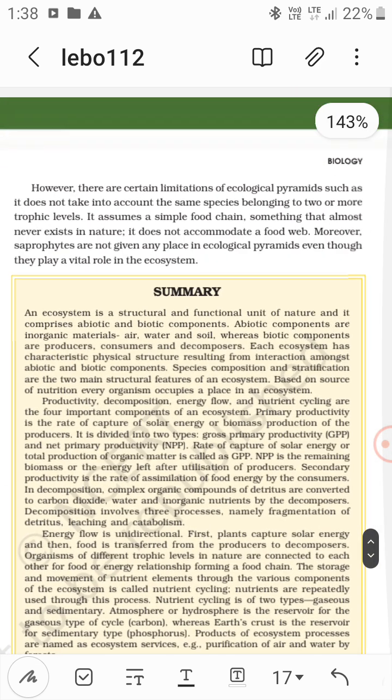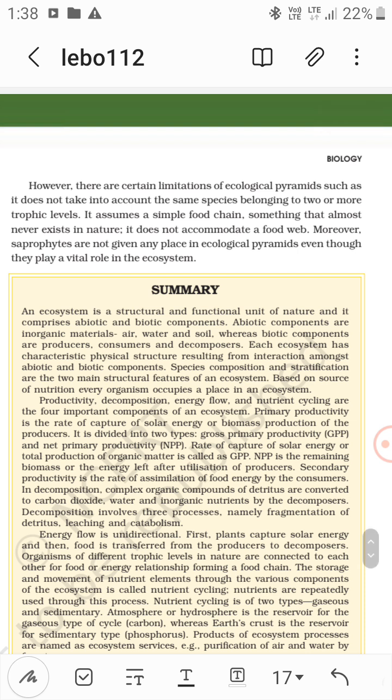However, there are certain limitations of ecological pyramids. It does not take into account the same species belonging to two or more trophic levels. Example is the sparrow. It can be a primary consumer and a secondary consumer at the same time. So it is not accounted for in the ecological pyramid. So this can be the limitation, right?